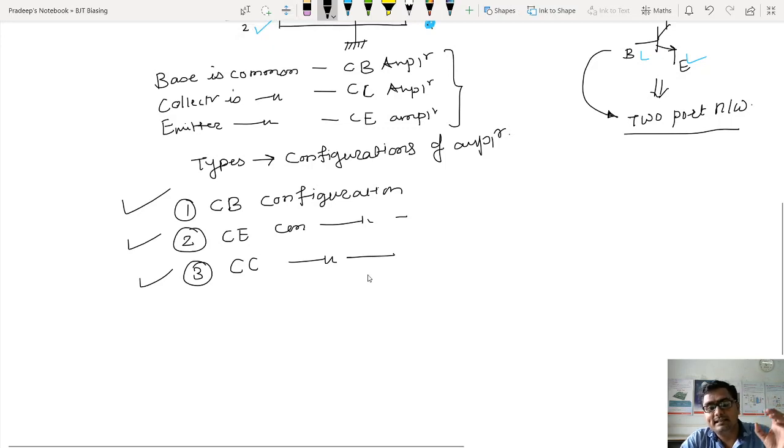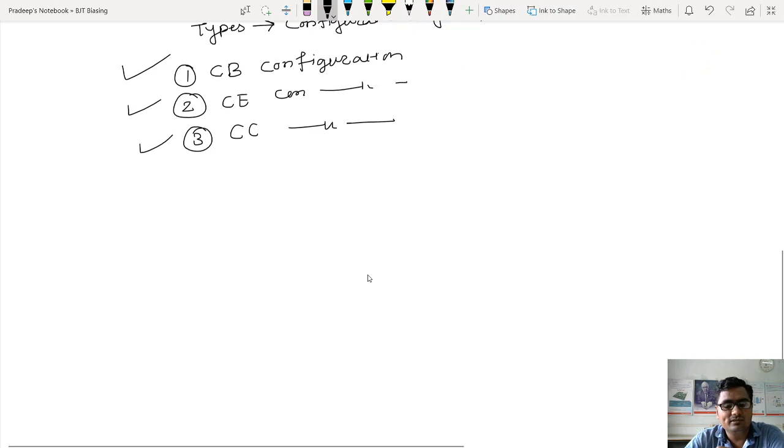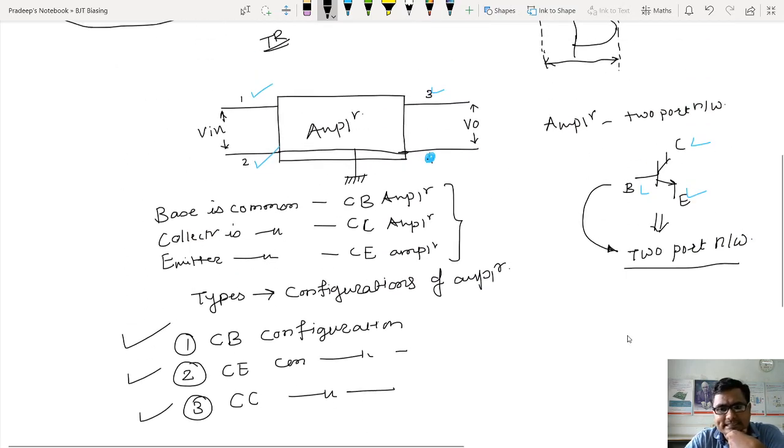What do you mean by making one component or one terminal common? Either the base terminal is common, how will the transistor amplifier look? When I make the collector common, how will the transistor amplifier look? That we will discuss now. So let us start with the first one, the common base configuration. I hope it is clear to everyone.